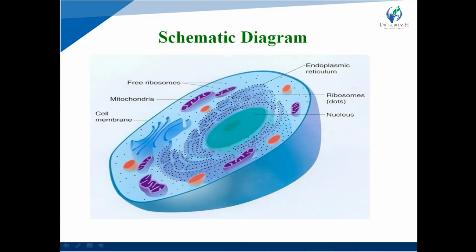This is the schematic diagram of a eukaryote cell, which contains endoplasmic reticulum and ribosomes, indicated by dots. The nucleus is present in the center. Free ribosomes are also present. Mitochondria and the cell membrane are present.